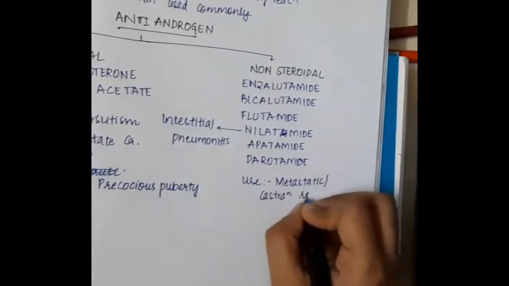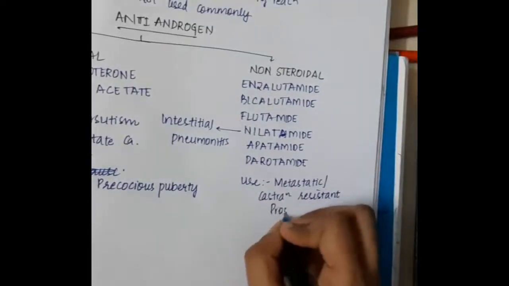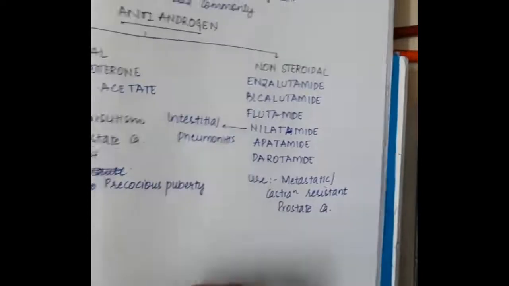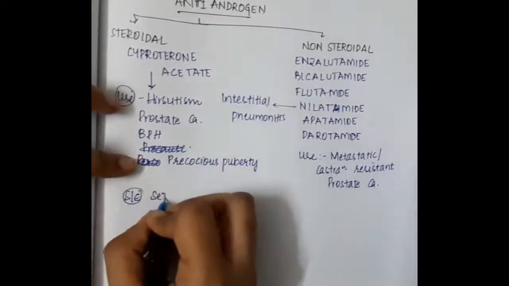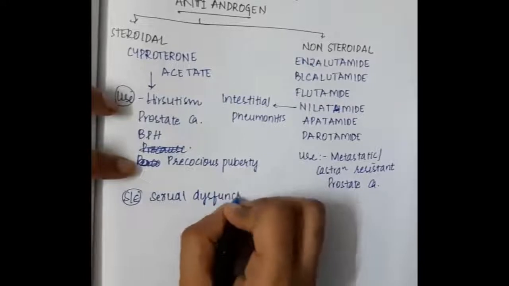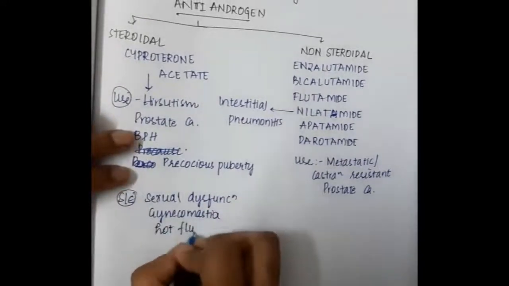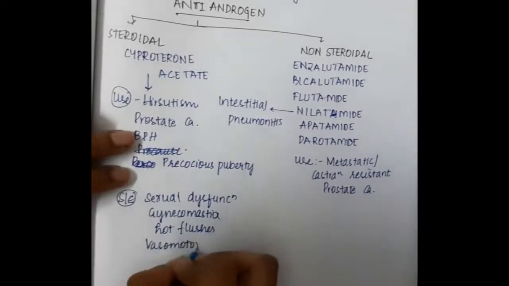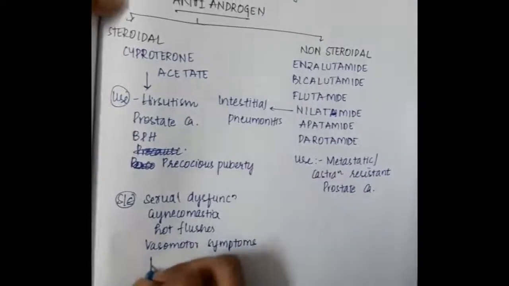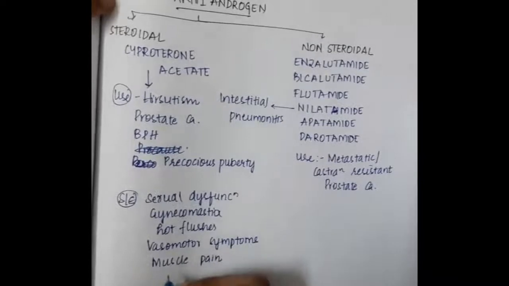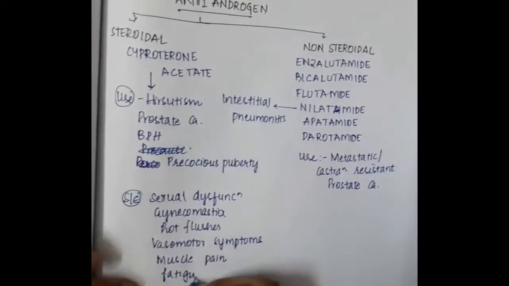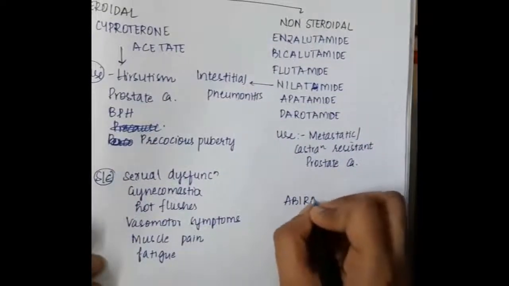The non-steroidal anti-androgens are used in metastatic or castration-resistant prostate carcinoma. Side effects of cyproterone acetate are sexual dysfunction, gynecomastia, hot flushes, vasomotor symptoms, muscle pain and fatigue.